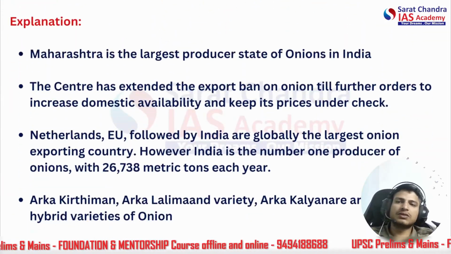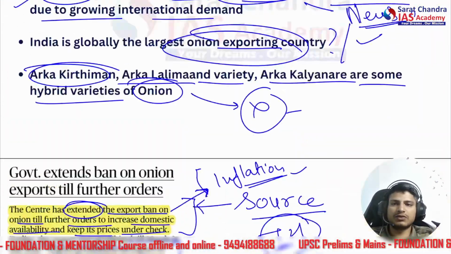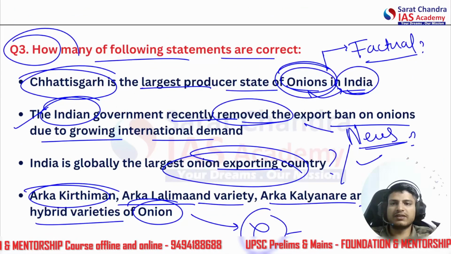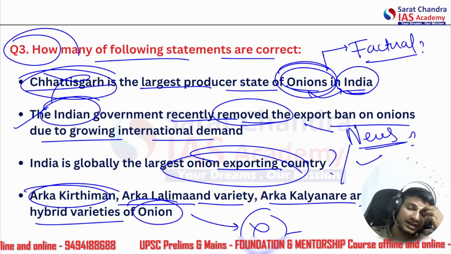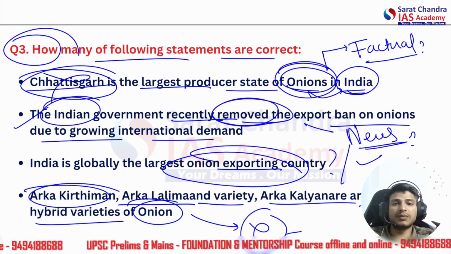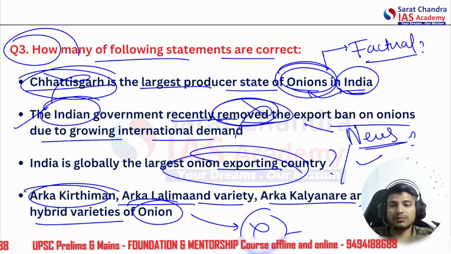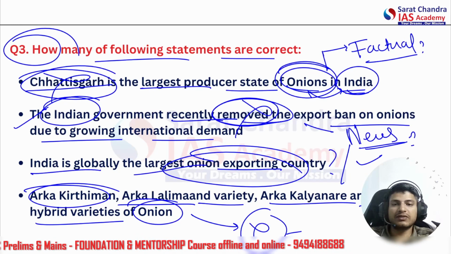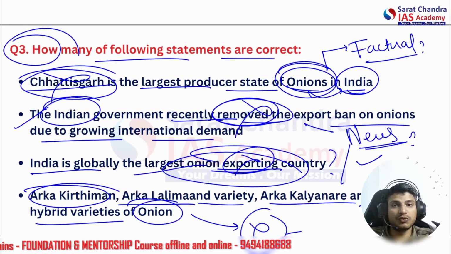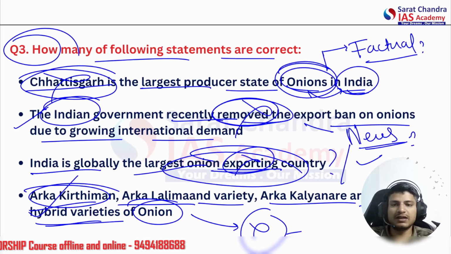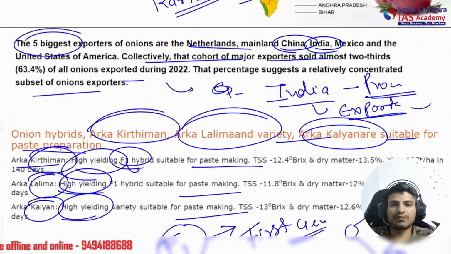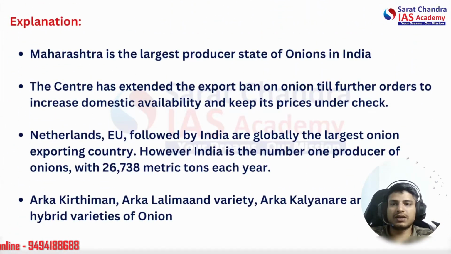Coming back to the question first. Chhattisgarh is the largest: incorrect, we know Maharashtra is the largest. Next, the Indian government recently removed the export ban: not removed, actually extended the ban. India is globally the largest onion exporting country: no, largest producer, but not exporter. And these are the varieties. So three statements are incorrect and only one statement is correct. Here is the explanation.